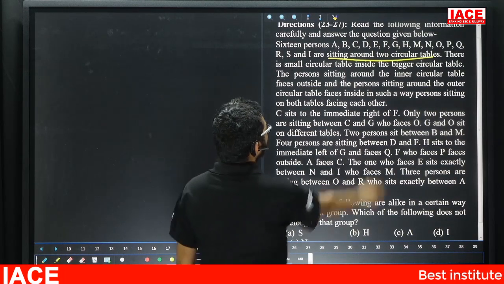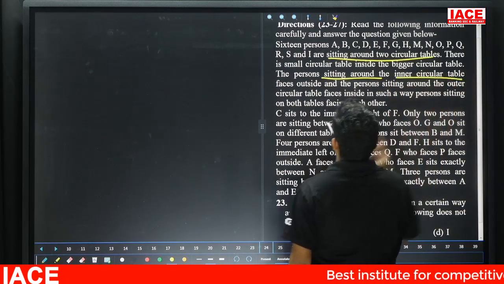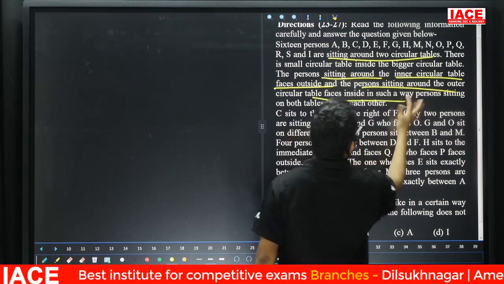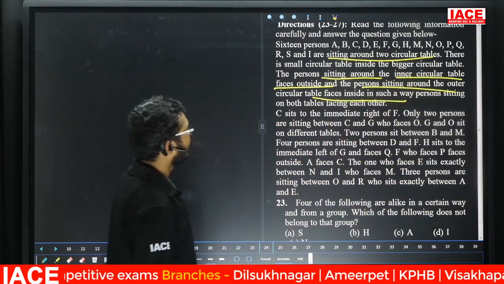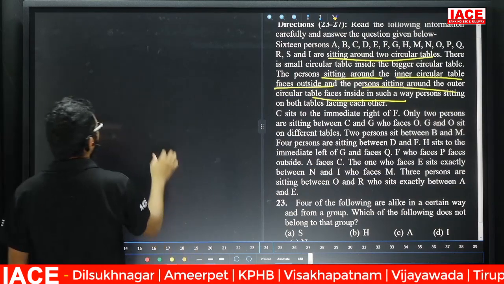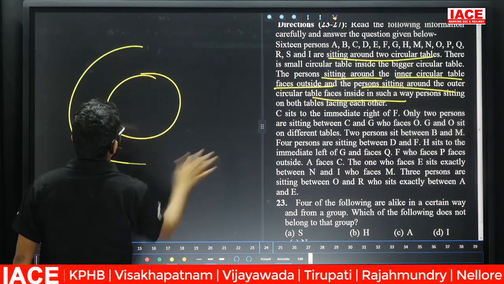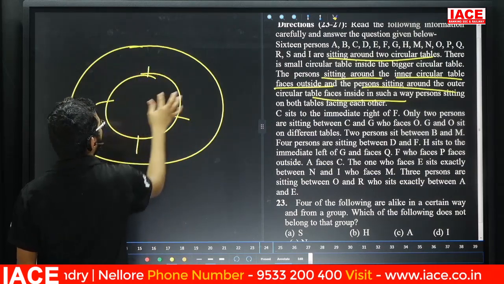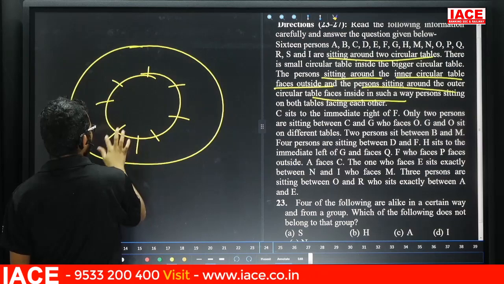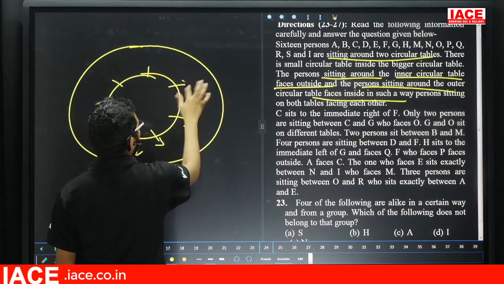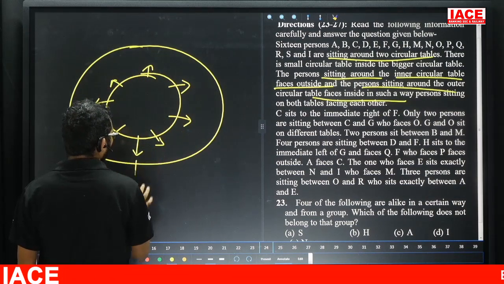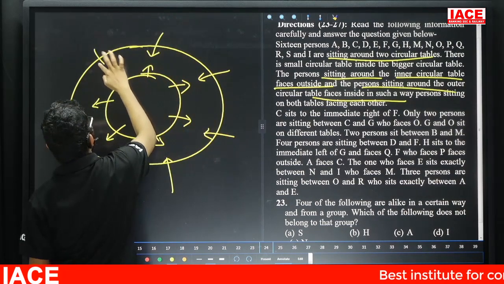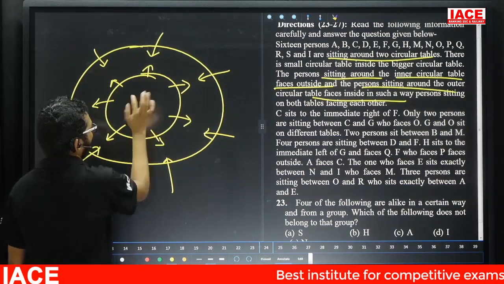Next, the persons sitting around the inner circle table are facing outside. Next, the ones who sit at the outer circle are facing inside, in such a way that the persons are facing each other. Friends, in total we have 16 members sitting around 2 circles. Those sitting at the inner circle are facing outside, and the outer circle is facing inside, and they are facing each other. Now, friends, check here.